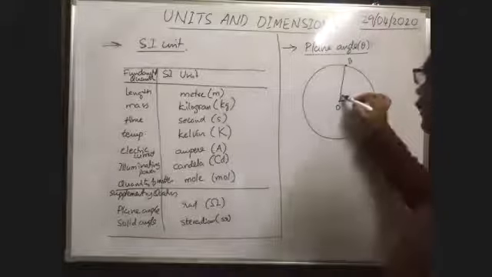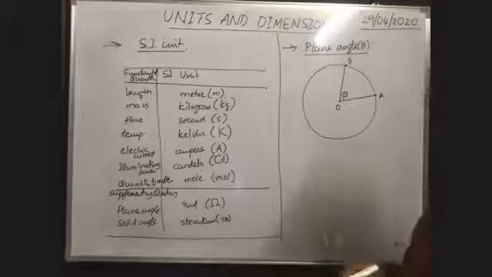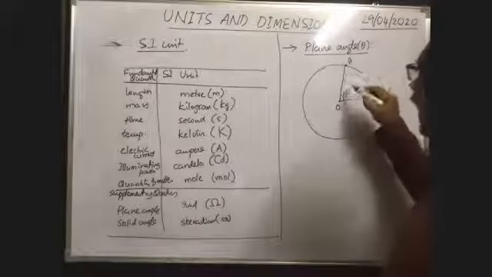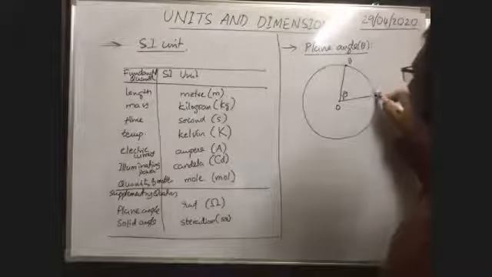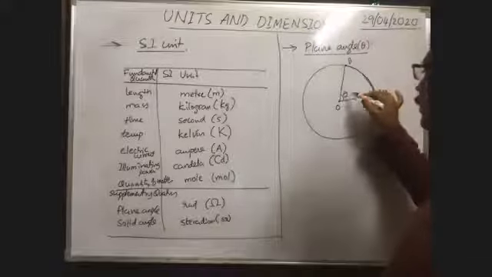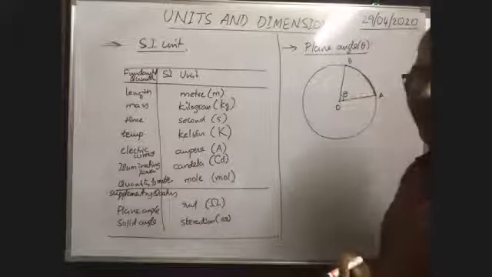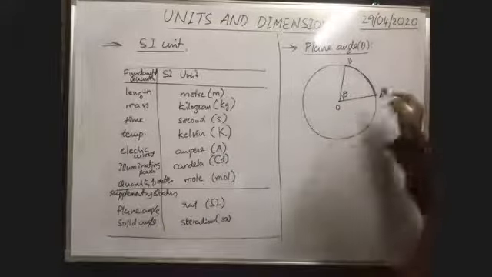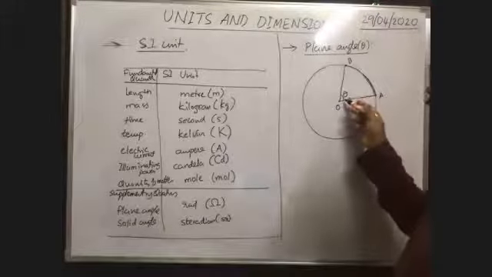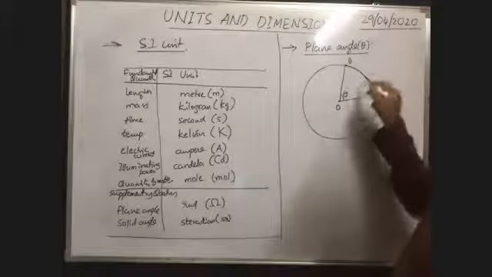Then the angle between these 2 lines is called the plane angle. Or it can be called the angle subtended by this arc AB at the center. This theta is called the plane angle subtended by this arc at the center. Angle subtended by arc at the center means you join the 2 ends of the arc to the center, and whatever the angle between these lines, that is called the plane angle subtended by the arc at the center.